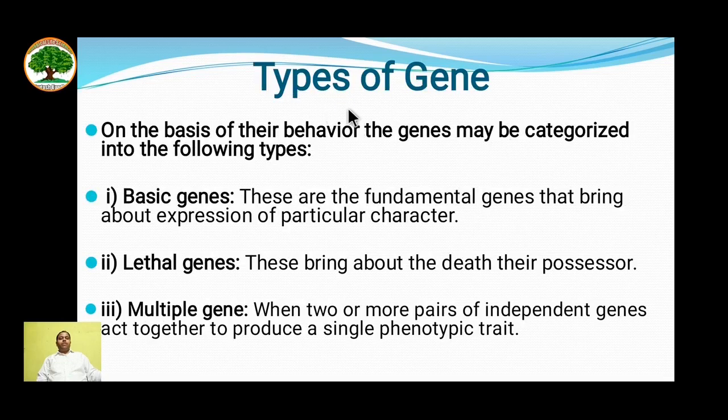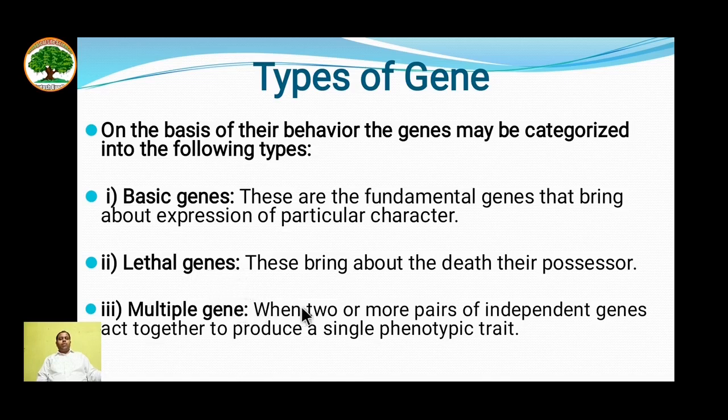Let's see what the different types of genes are. On the basis of their behavior, genes may be categorized into the following types. The first type is the basic gene. These are fundamental genes that bring about the expression of a particular character, meaning a regular gene. The next is the lethal gene. These bring about the death of their possessor. For example, if this gene is present in a particular individual in its expressive form, the individual will die due to its expression.